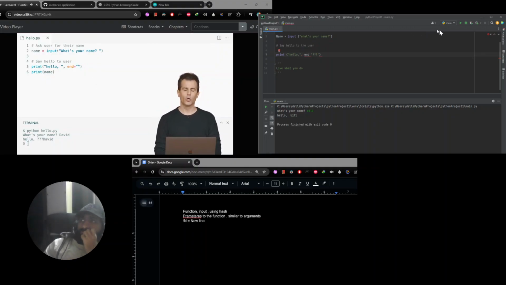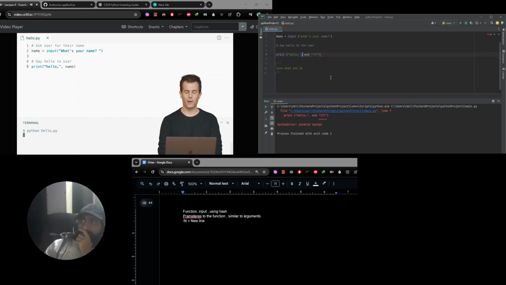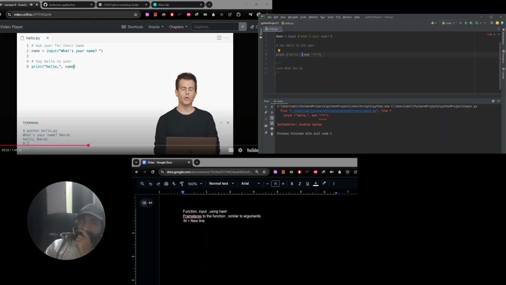And let me rewind further. Recall that in our other version of this, when I passed in hello, comma, and name, they were separated by a single space. So python of hello.py, David enter, that just worked. Well, what if we override the value of sep?